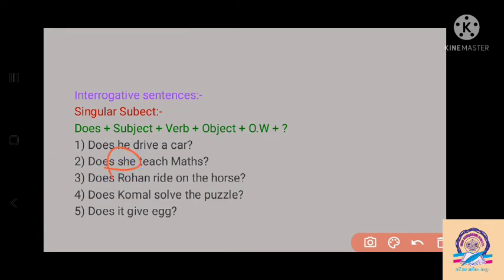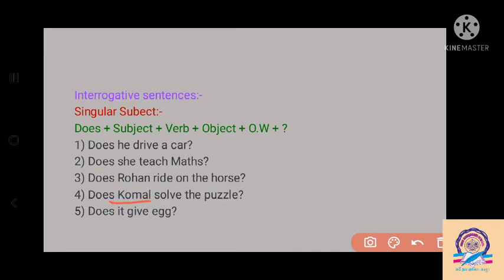By saying "she" we have to write does. So our sentence begins with does: Does she teach maths? Question mark, and we have to write the main form of the verb, "teach" remains "teach" here. Then with Rohan, Rohan is a singular noun. So for Rohan we have to write does. So the sentence begins with does here. Does Rohan ride on the horse? And "ride" is a verb, so we have to write the main form of the verb.